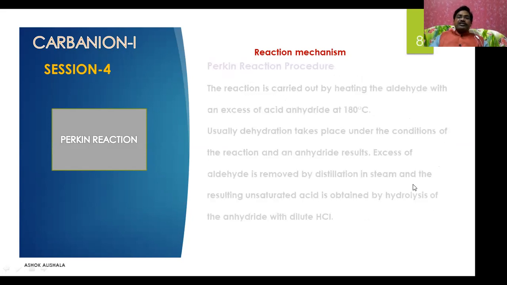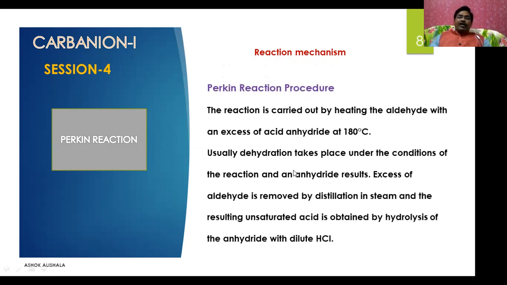And now let us see this one. How will the reaction be carried out? What is the procedure for this? The reaction is carried out by heating the aldehyde with an excess of acid anhydride at 180 degrees centigrade. Usually dehydration takes place under the condition of the reaction and an anhydride results. Excess aldehyde is removed by steam distillation, and the resulting unsaturated acid is obtained by hydrolysis of the